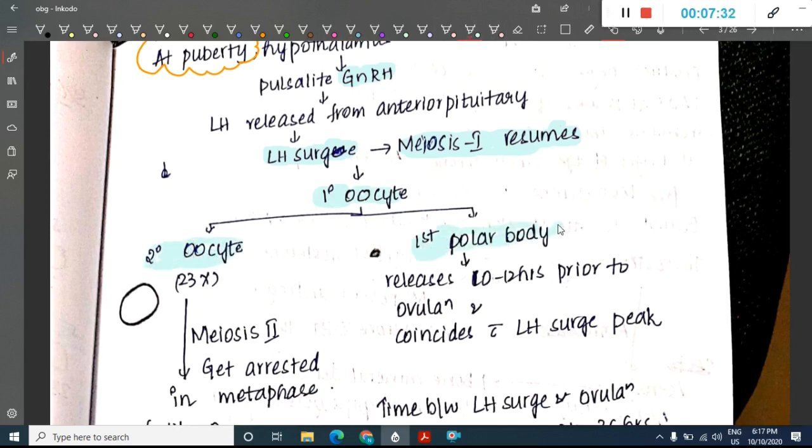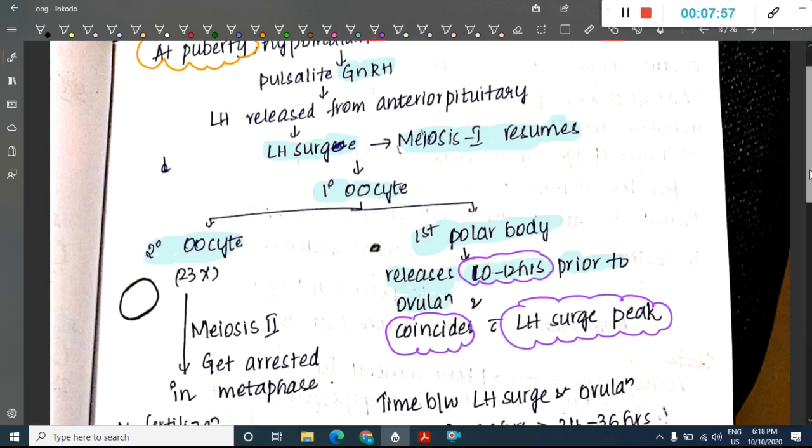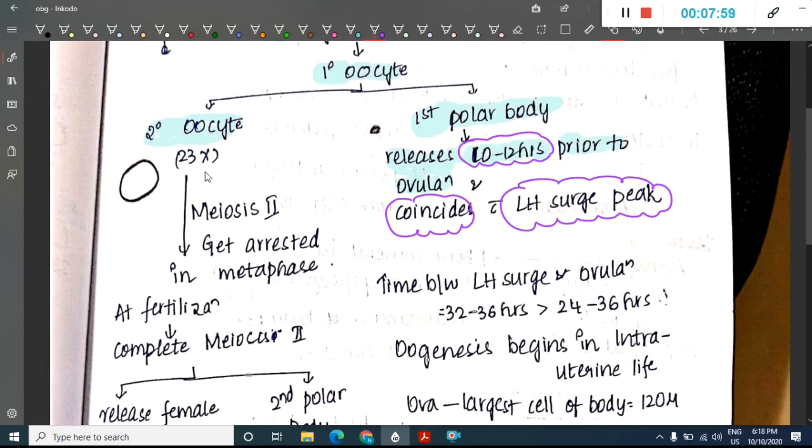the meiosis 1. This first polar body is released 10 to 12 hours prior to ovulation, and this will coincide with the LH peak. Next, this secondary oocyte is now in metaphase.